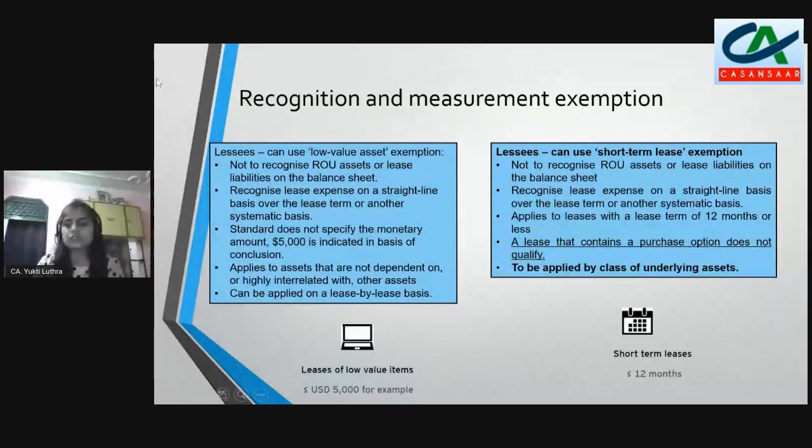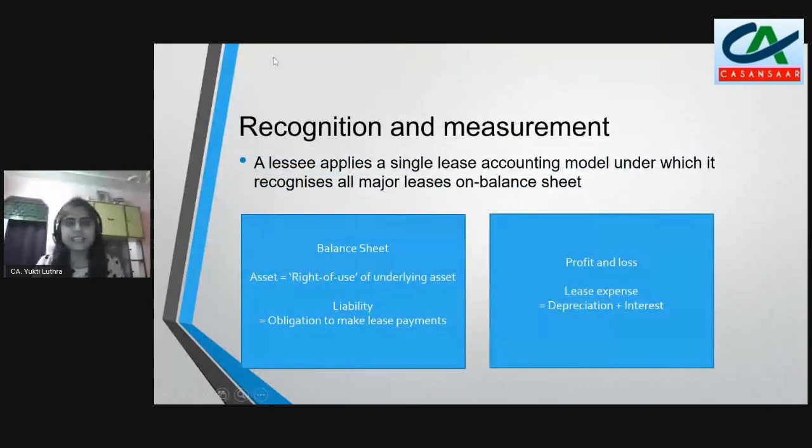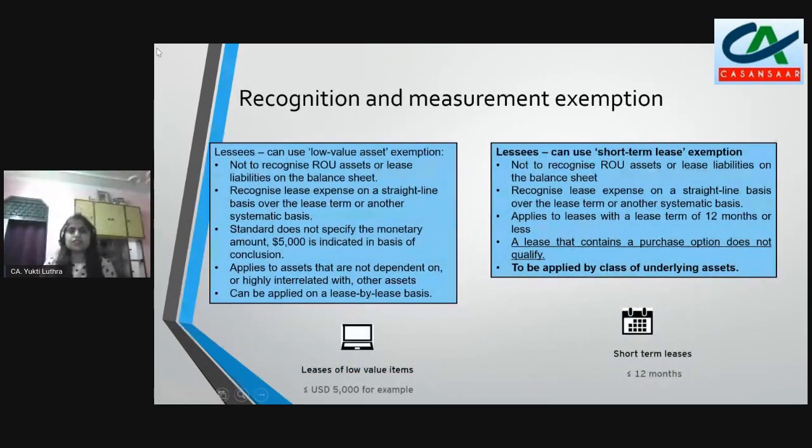Okay. So what I talked about in the earlier slide, that some of the minor leases are not on the balance sheet. Let's talk about that now. These are the optional exemptions given under the standard. So what are these two exemptions? First, if the asset is a low value asset. Now what does it mean?